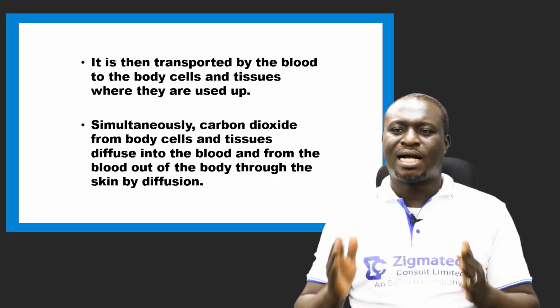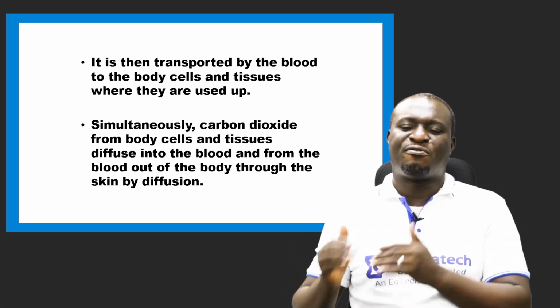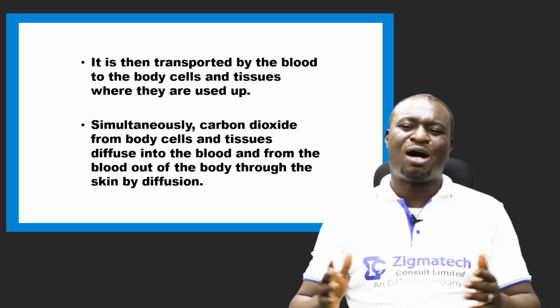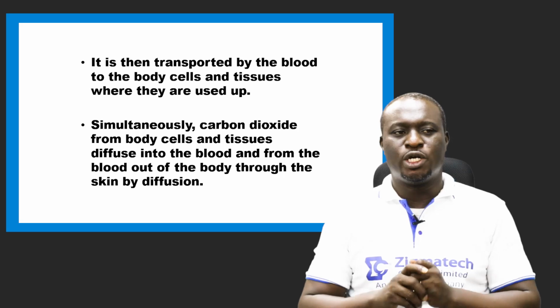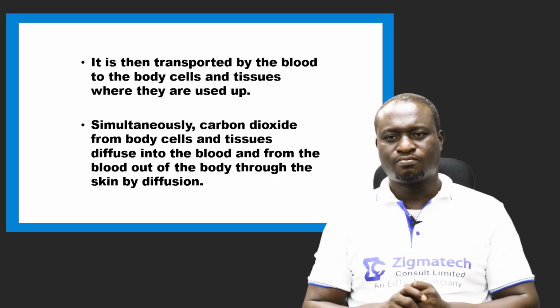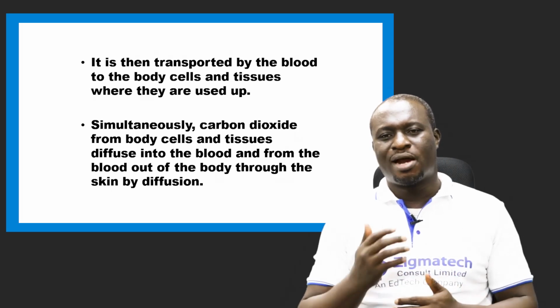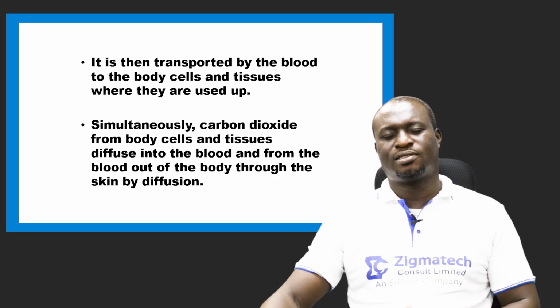Simultaneously also, carbon dioxide from body cells and tissues diffuses into the blood, and from the blood, it is diffused out of the body through the skin by the process we know as diffusion. So this is how the adult toad carries out respiration through its moist skin.